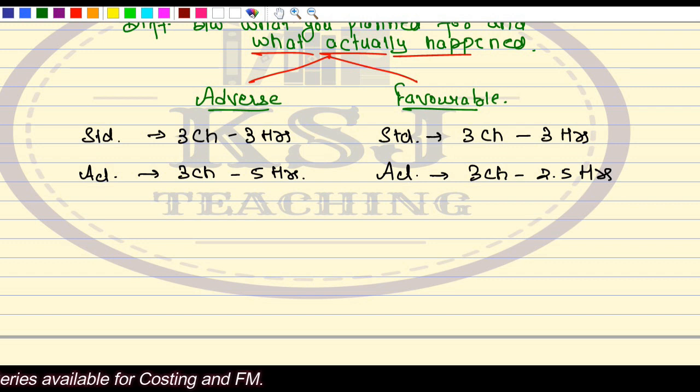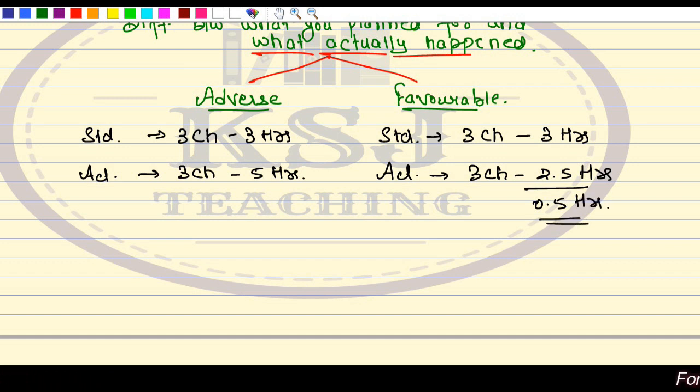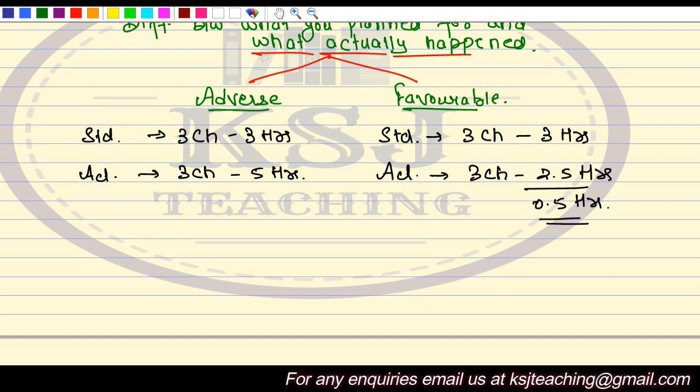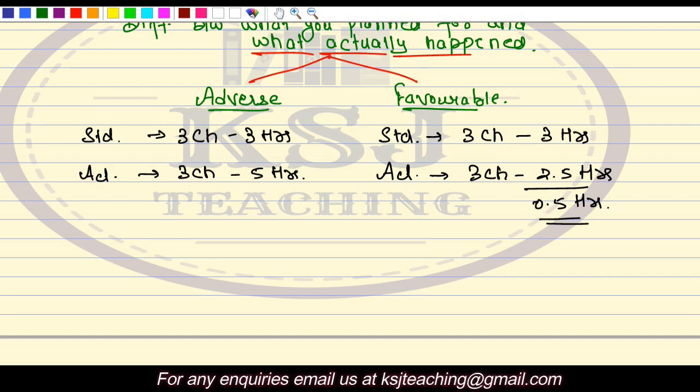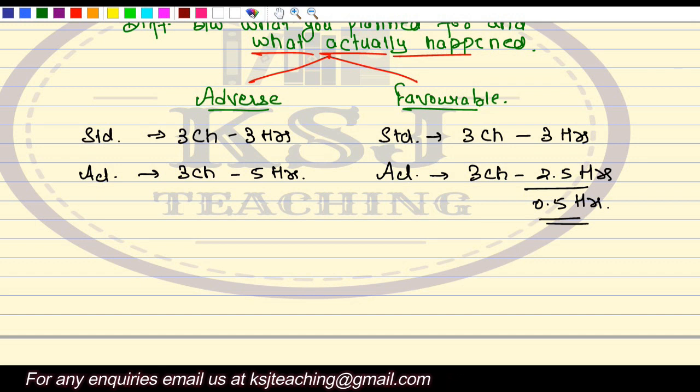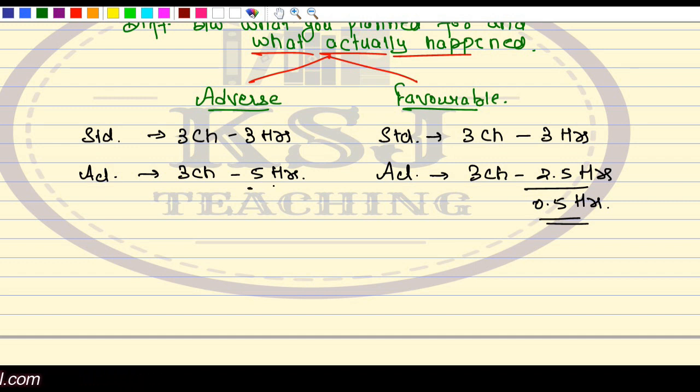You have saved 0.5 hours, 30 minutes you have saved. So you can spend this 30 minutes, you can take rest, you can watch TV, you can have food, whatever. So the actuals went according to your plans, in fact better than what you planned for.